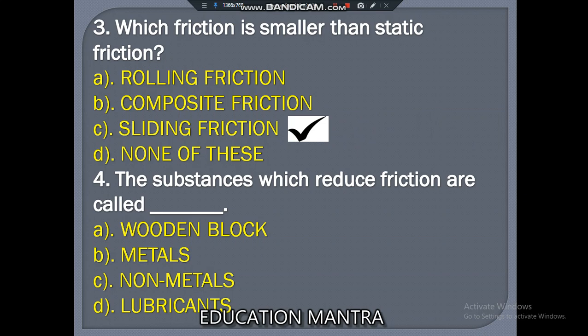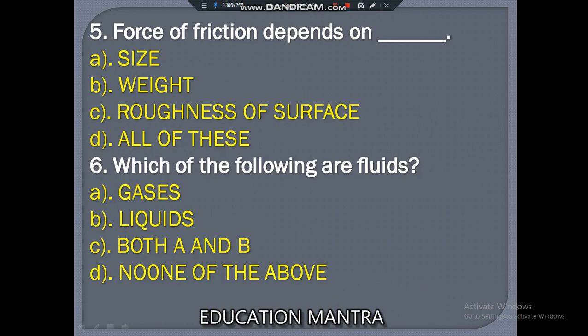The substances which reduce friction are called wooden block, metals, non-metals, or lubricants. So the correct answer is D, lubricants. Force of friction depends on size, weight, roughness of surface, or all of these. So we'll discuss A, size.